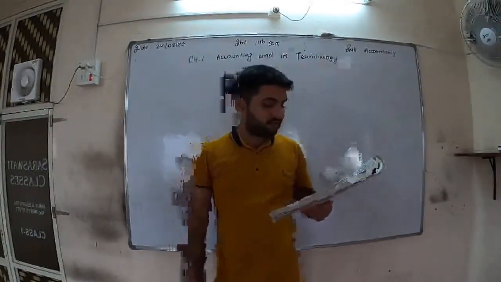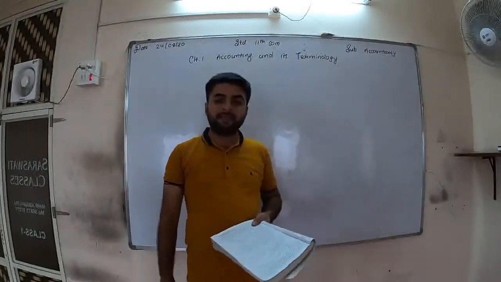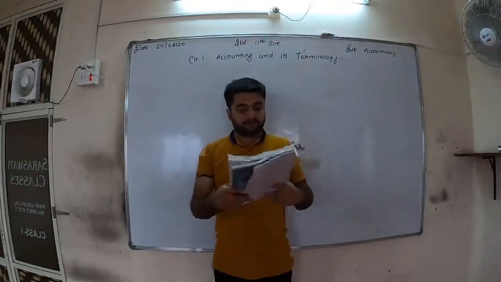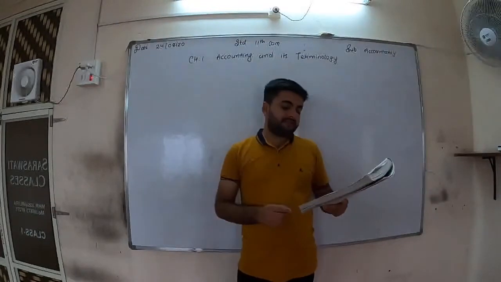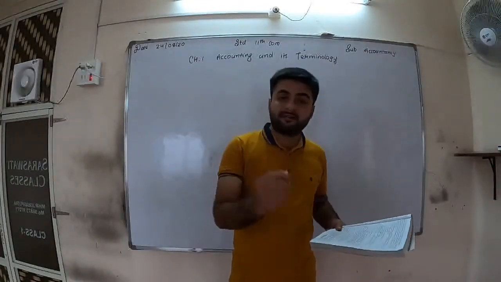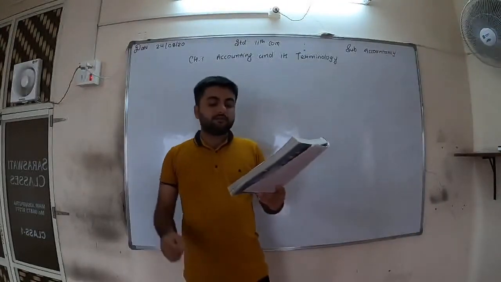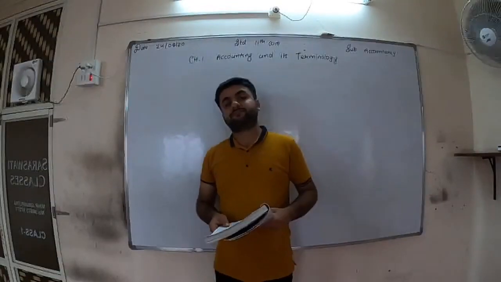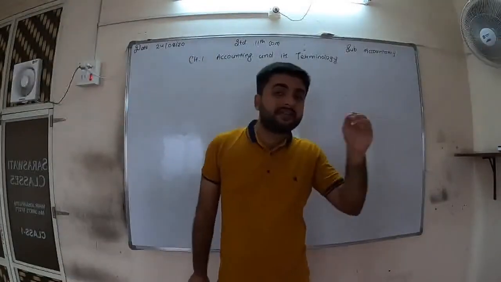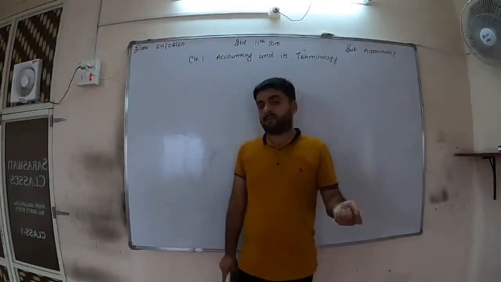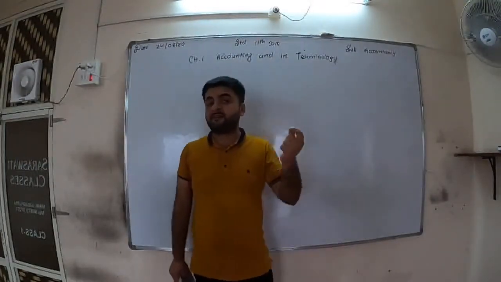Now we are going for the third word, that is capital, and again it is a new thing for you. Okay. An investment made by the owner to commence, means to start, the business is known as capital. Capital is an investment. जो आप अपने बिजनेस में इन्वेस्ट करते हो, और वो इन्वेस्टमेंट कौन करता है?